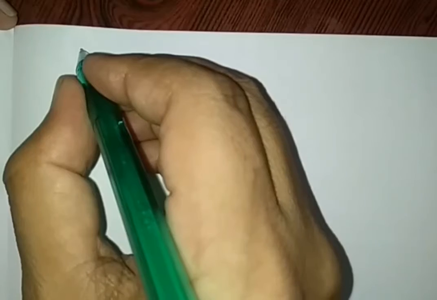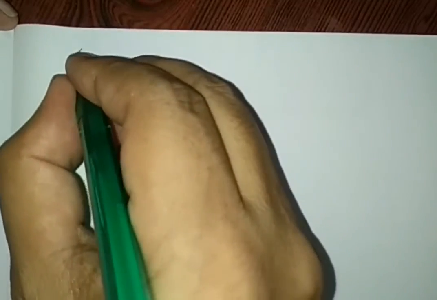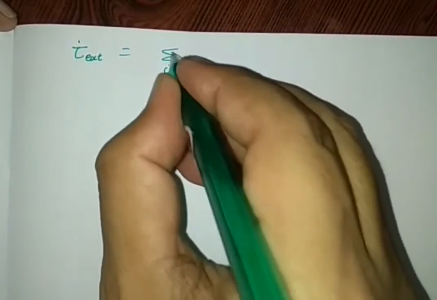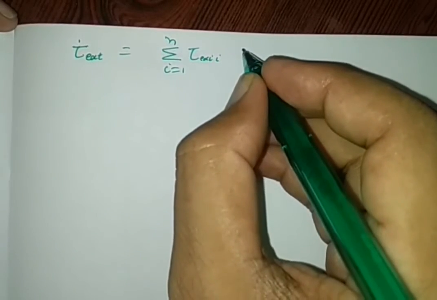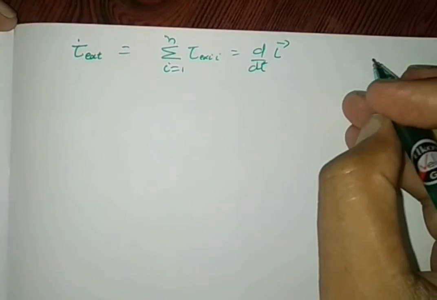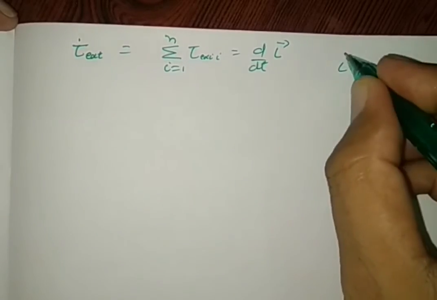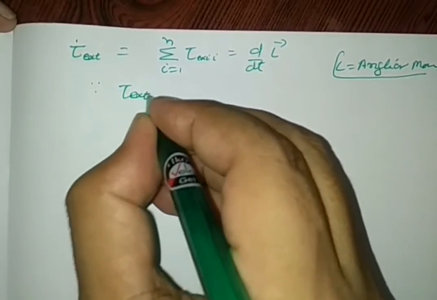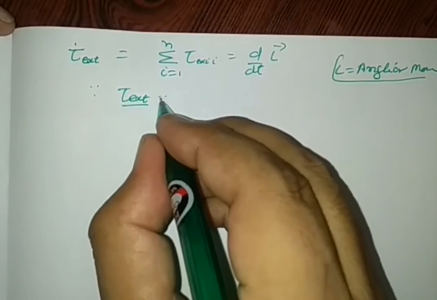Rest of the explanation is on the next page. Now, by definition, the external torque acting on the body is given by the formula: external tau equals the summation from i equals 1 to n of tau i, equal to dL/dt, where L is called the angular momentum of the body. Since the total internal torque is always 0, as shown in different lectures, in this condition the external torque is 0.